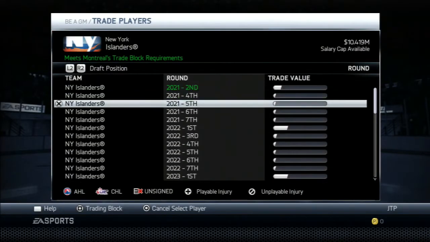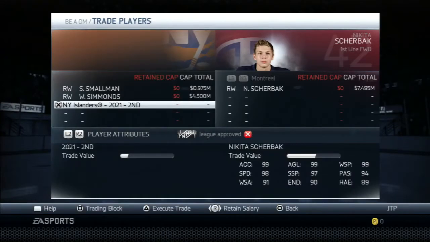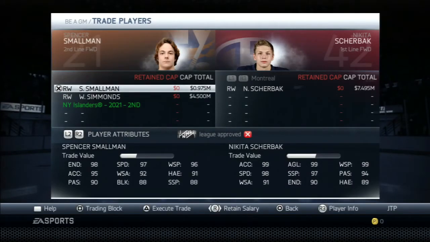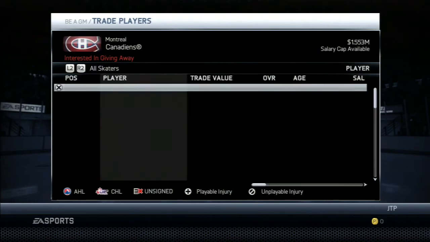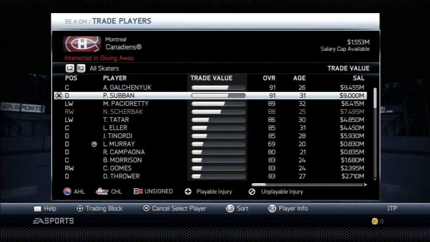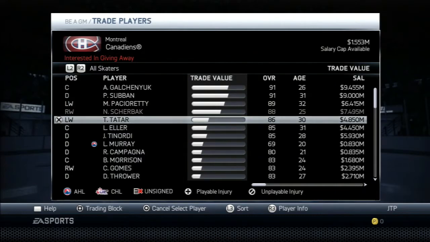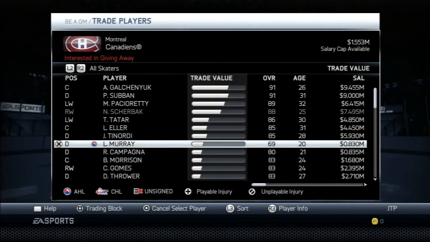We could give up our second round pick because I do not plan on drafting this year. Obviously, pick up somebody, but at this point, other than like a first overall pick, it's not really going to help us because we only have 4 years left, or 3 years after this year's draft. Now, do they have any third liners that I could get?